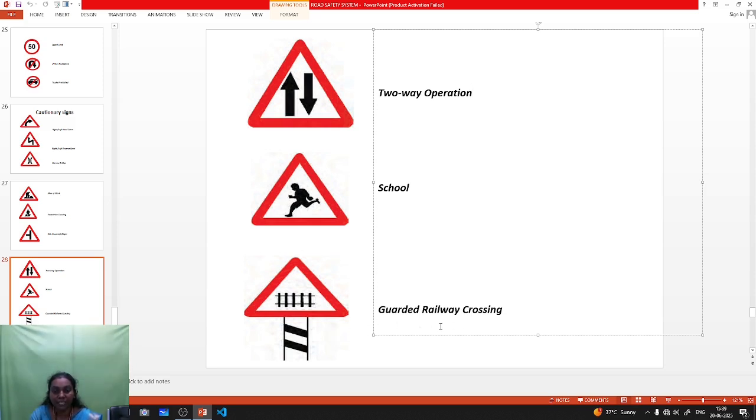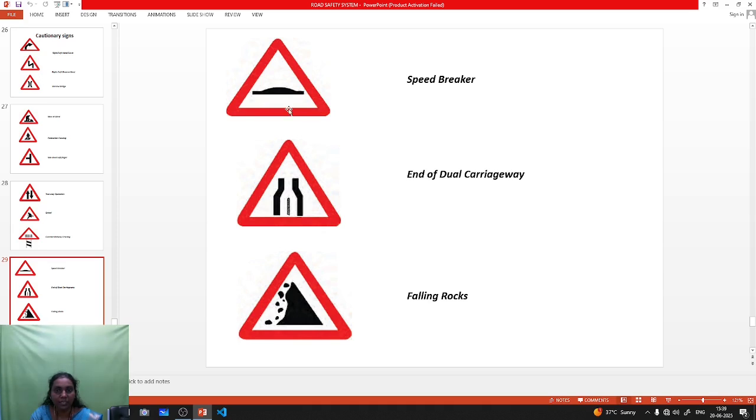Next one is the guarded railway crossing. Guarded railway crossing means the railway track sign. So the railway tracks are near your road or you are near a station. It means this symbol is indicated. Next one is the speed breaker. If a speed breaker is near, next you can see the speed breaker, it's a hump type of signage board.